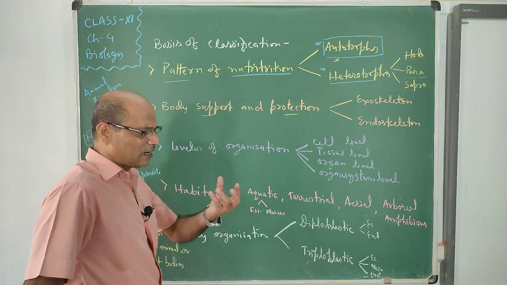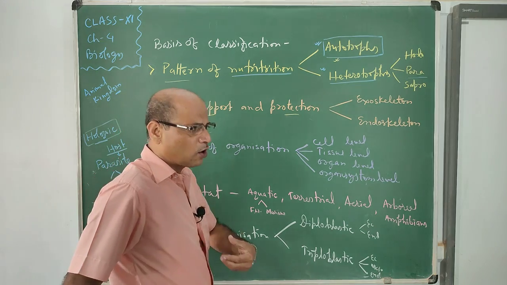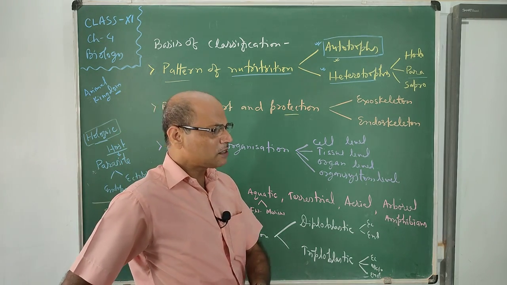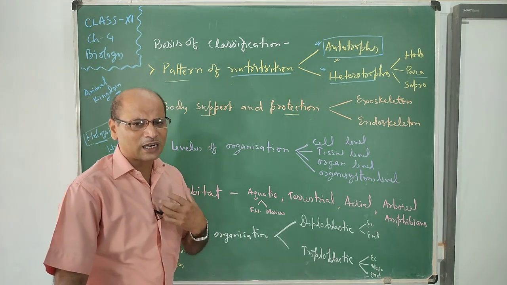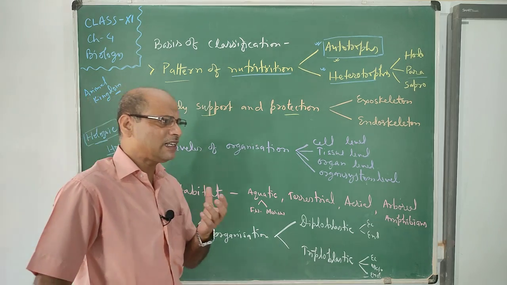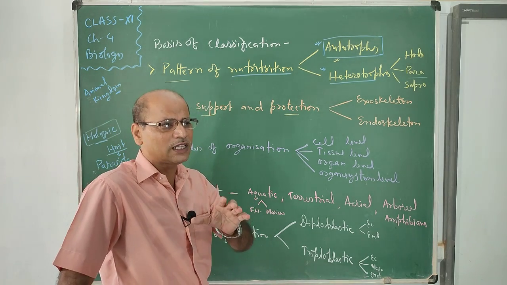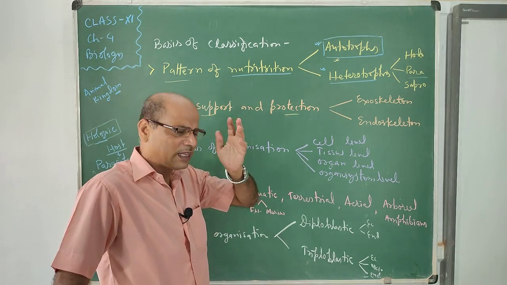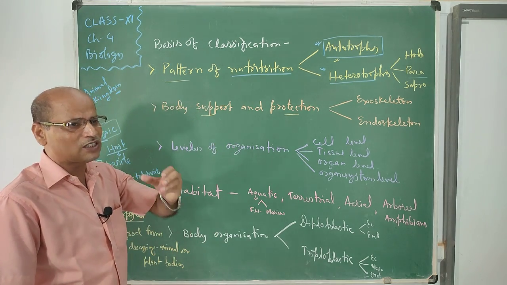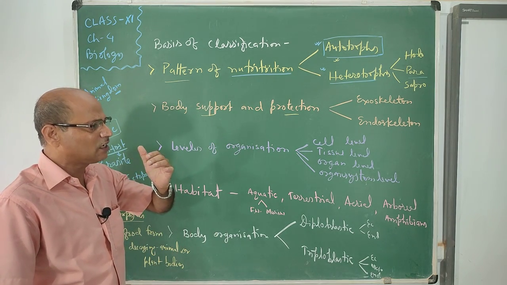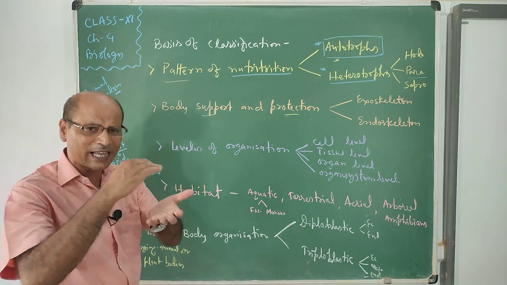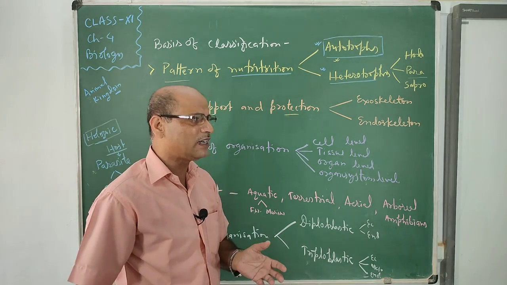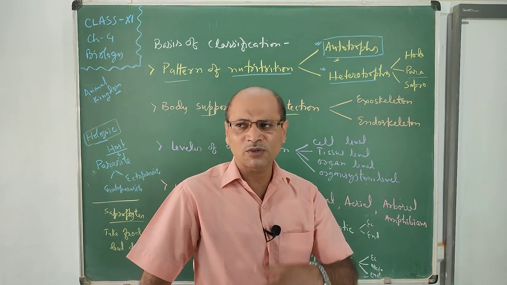Our heart, lungs, stomach, kidneys, so many soft parts are present, and they need to be protected because they are very soft, complicated, and very important or precious. They require a hard covering to protect them from jerk or shock.